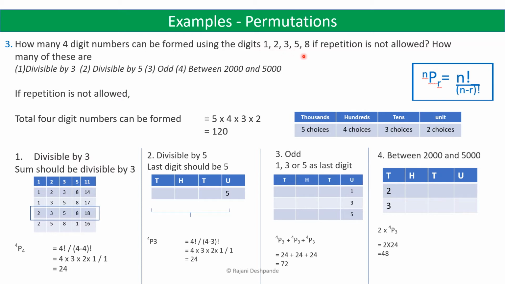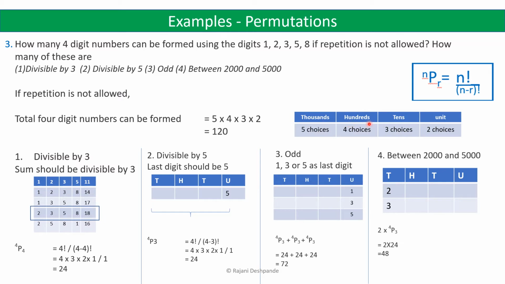So 5 digits are given and we have to form 4-digit numbers where repetition is not allowed. So the 4-digit numbers can be formed in 5 into 4 into 3 into 2 ways, because here a 4-digit number is to be formed. So thousands place, hundreds place, tens place and units place. For the thousands place, you have 5 choices. That is, any one of these digits can be used in the thousands place.